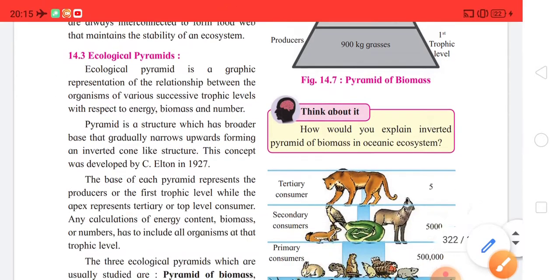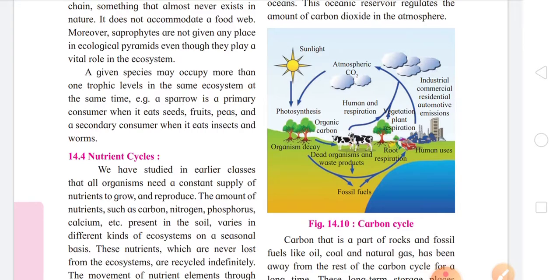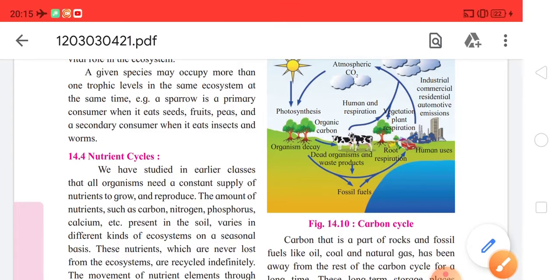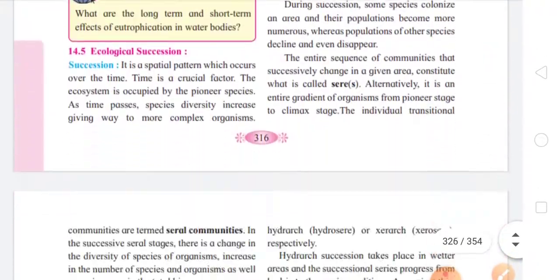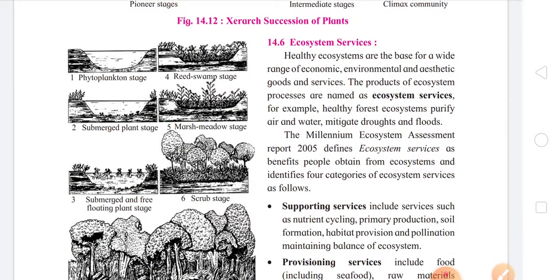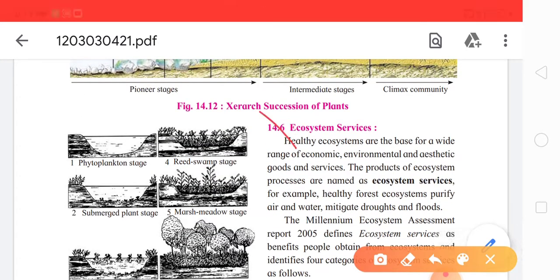Now come on the next page itself, that is 314, nutrient cycles. So all the nutrient cycles are being deleted and it is considered to be non-evaluative again. Now students, please come to page number 318 directly. On 318, there is the subtopic 14.6, that is ecosystem services. So the complete subtopic is being deleted. Nothing from this subtopic is considered to be there in the exam, so it is completely non-evaluative.